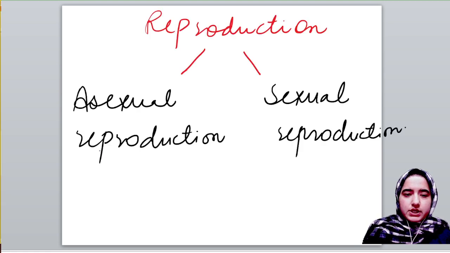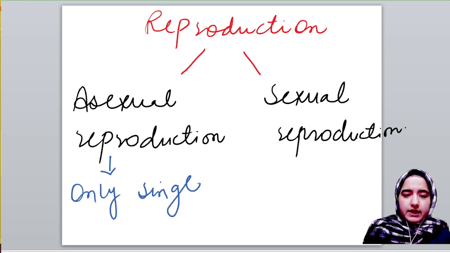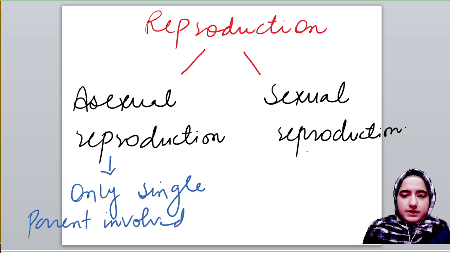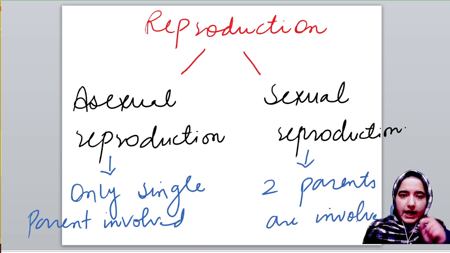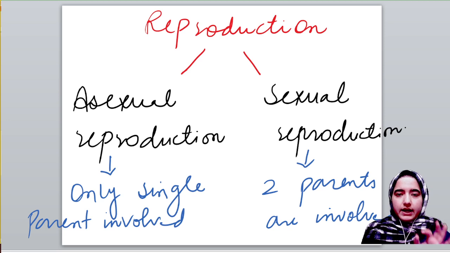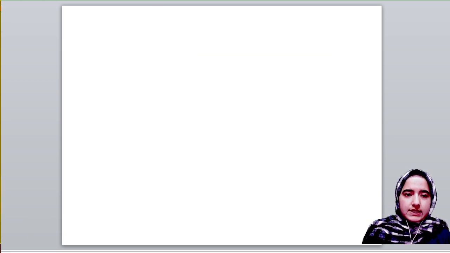Asexual reproduction is that type of reproduction in which only a single parent is involved. In sexual reproduction, two parents are involved, that too of opposite sex, male and female. We will see asexual reproduction.